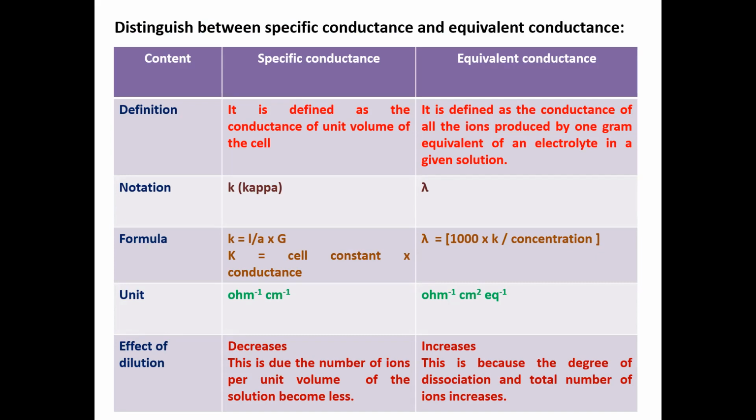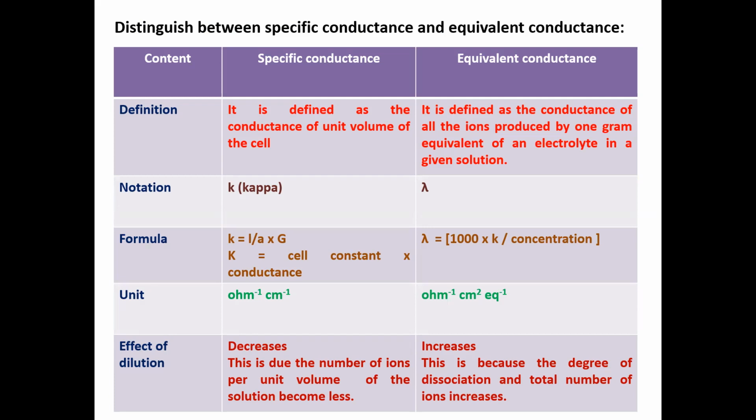The mathematical formula of specific conductance is equal to L by A into G. L by A is nothing but the cell constant. G is the observed or measured conductance. Here, equivalent conductance lambda is equal to 1000 into kappa, that is specific conductance, divided by the concentration of an electrolyte. The unit of specific conductance is ohm inverse centimeter inverse. Whereas in the case of equivalent conductance, the unit is ohm inverse centimeter square equivalent inverse.